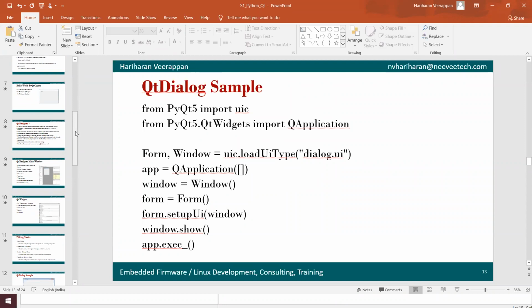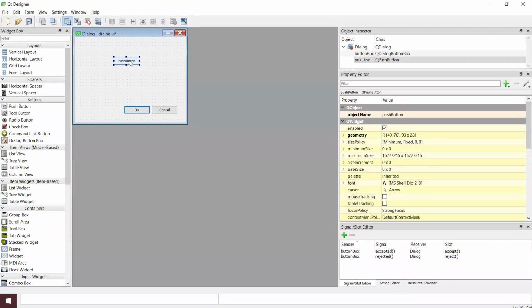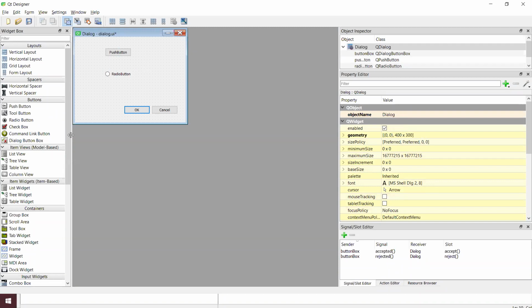In the Qt Designer, what are the icons and things we are using? Are those customizable, or is there any icon package available, or do we need to use something else? Yeah, you can just install Qt Designer. In this, you can use anything. For example, push button is there. If suppose you want a push button, you can just drag and drop it here, and if you want a radio button, you can put it over here. Like that, you can drag and drop and create your own UI.